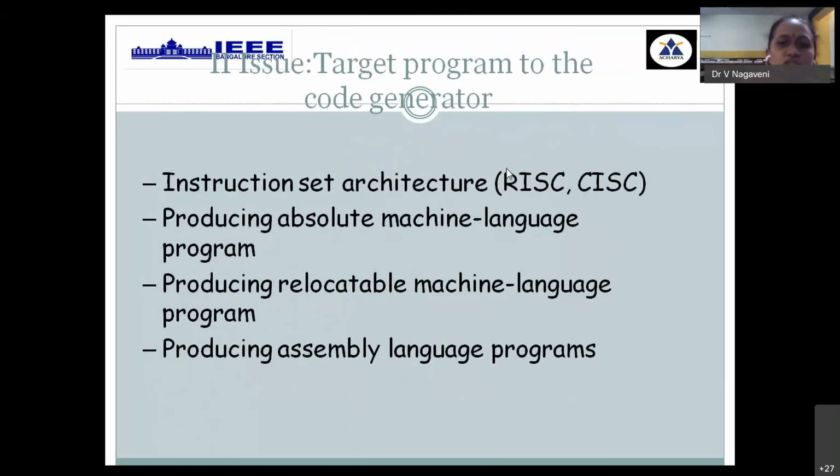The second important issue is the type of target code you are generating, assembly level language code. Are you targeting RISC or CISC? Are we generating absolute machine code or relocatable machine code? What type of target assembly level language code, for which instruction set? Deciding which one may lead to efficient assembly level language code is again a challenge.